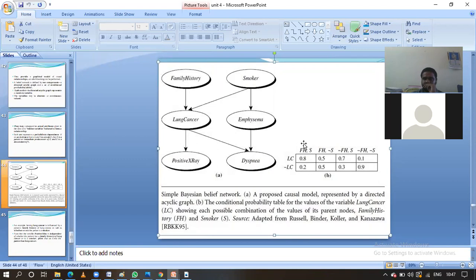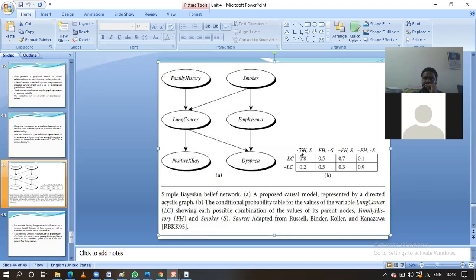Suppose, guys, for this particular column, a person has a family history of lung cancer and he also has smoking habits. There is a higher probability that he has lung cancer. Here all the values are between 0 and 1, guys, because in this table all the values are probabilistic values. Values nearer to 1 mean more probability, and values nearer to 0 mean less probability.